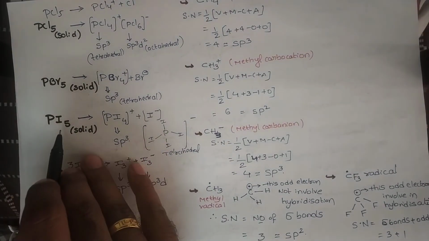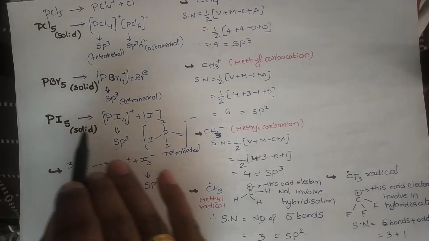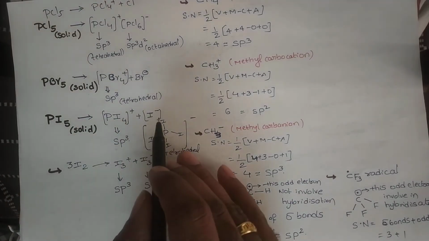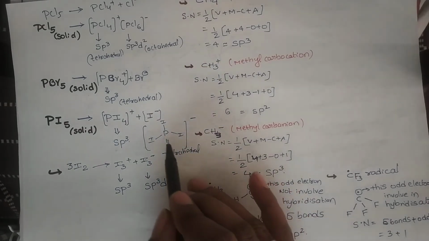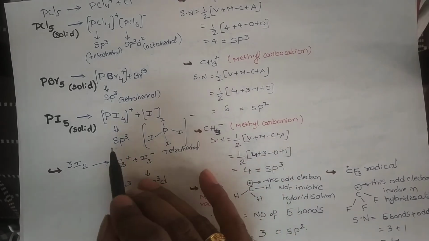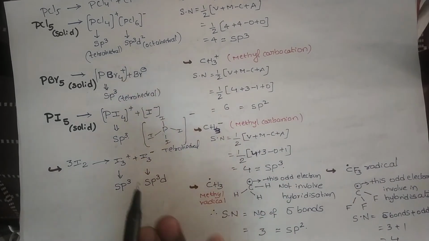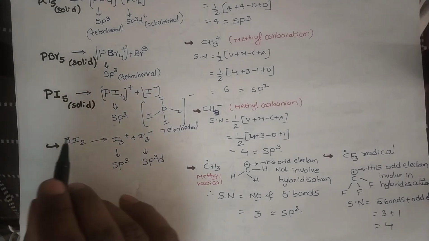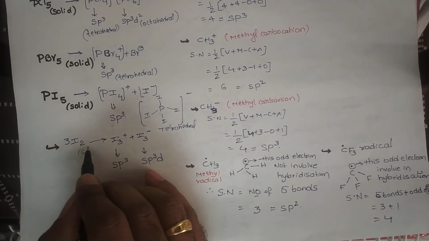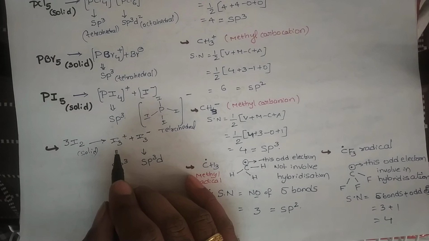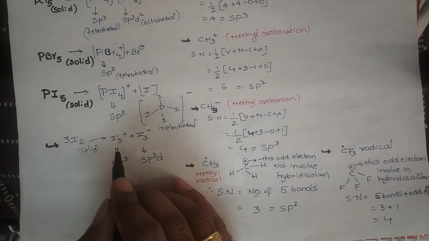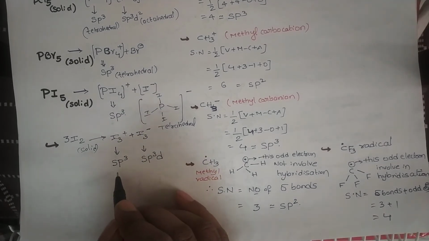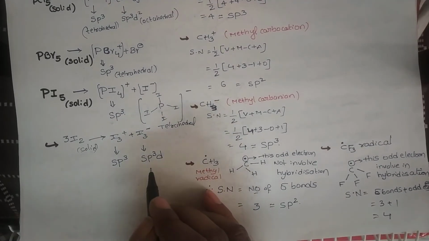Like this, because of the large size and steric factor, PI5 dissociates to give PI4+ and I-. The PI4+ structure is, we know, tetrahedral, with 1, 2, 3, 4 bonds, which means the hybridization is sp3. And the I2 molecule in solid form dissociates to give I3+ and I3-. Clear? In this I3+, hybridization is sp3. In this I3-, hybridization is sp3d.